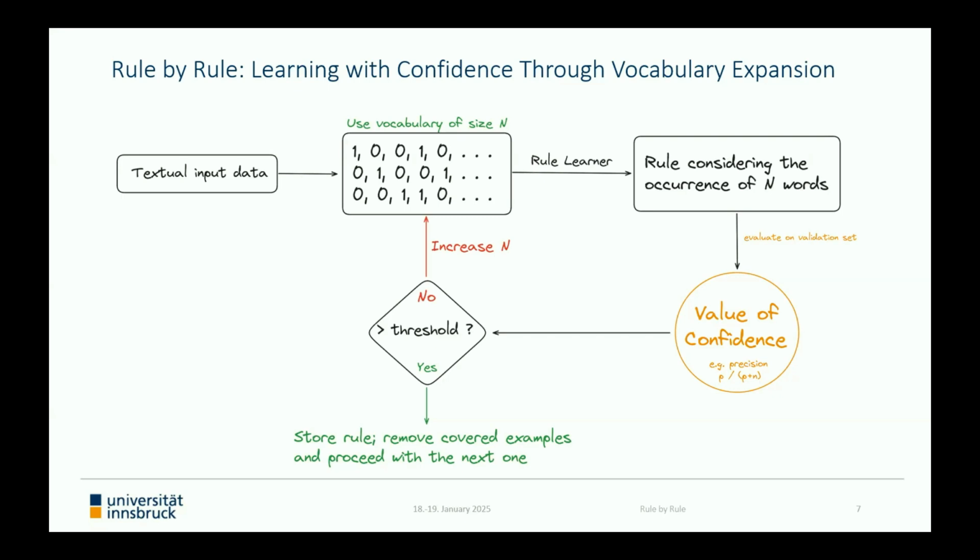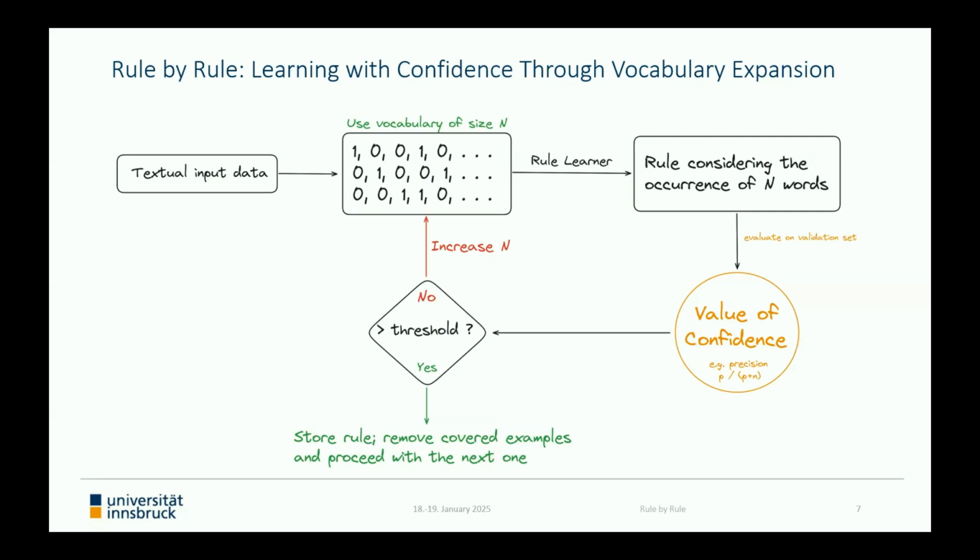Eventually, the rule is stored if the value of confidence is higher than the chosen threshold, and otherwise the vocabulary size n is increased, and a new rule is generated considering a larger number of words. This way of proceeding is repeated for a previously defined number of iterations. And if the rule resulting from the final iteration still does not satisfy the quality specified by the threshold, we remove the currently covered examples, like in classical rule learning, but do not include the rule in our final rule set.